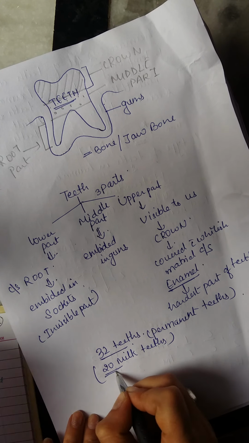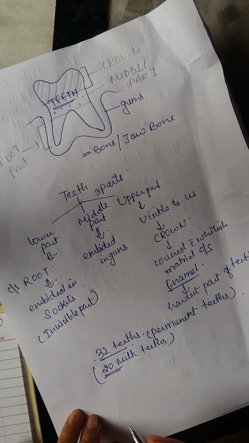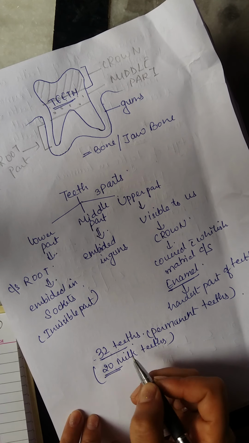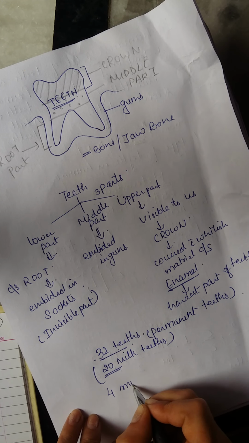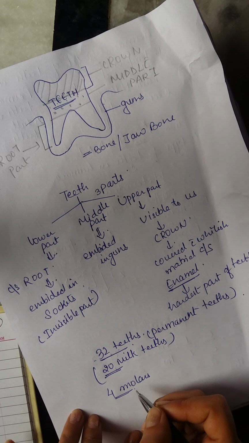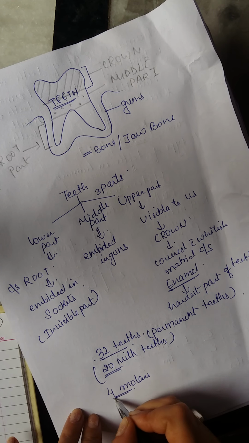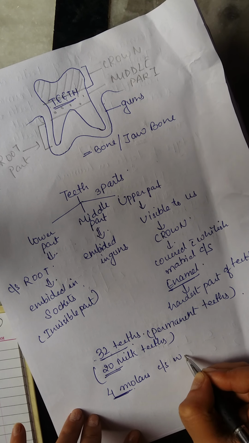These milk teeth are replaced by your permanent teeth. Out of these 32 permanent teeth, 4 are molars, especially the 4 molars called the wisdom tooth,